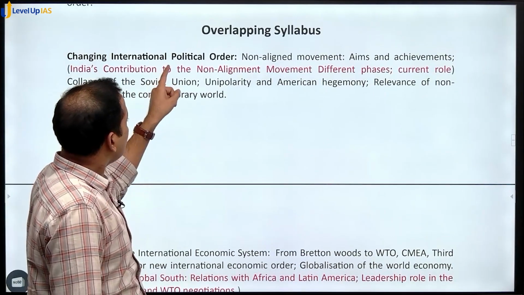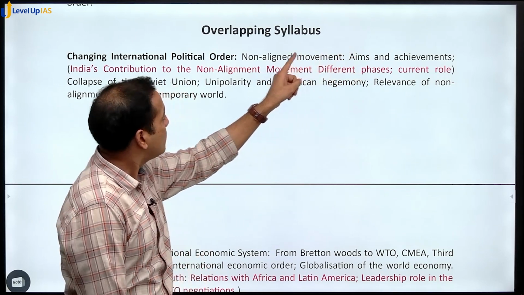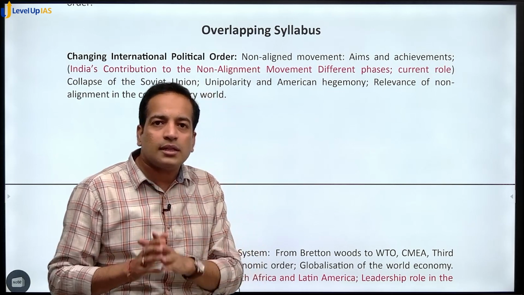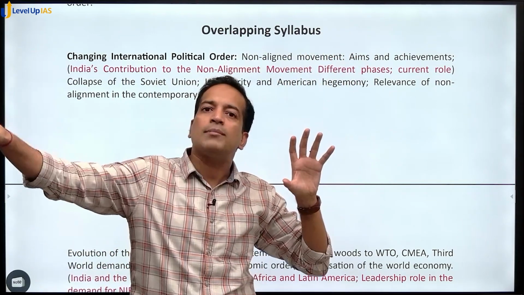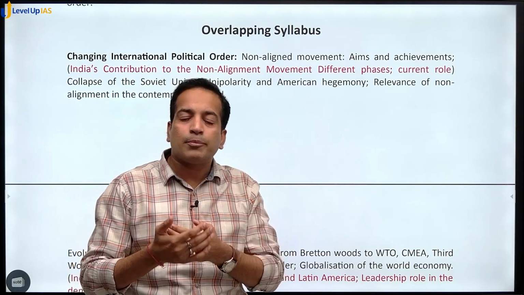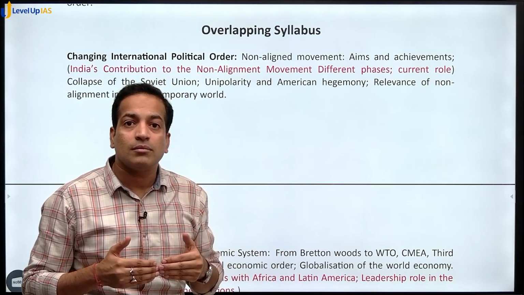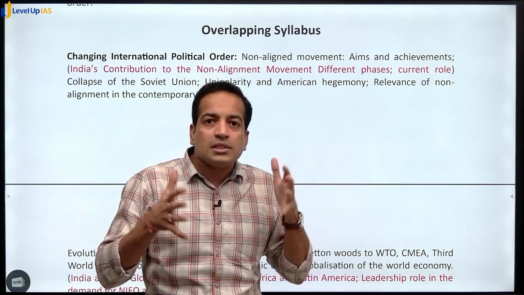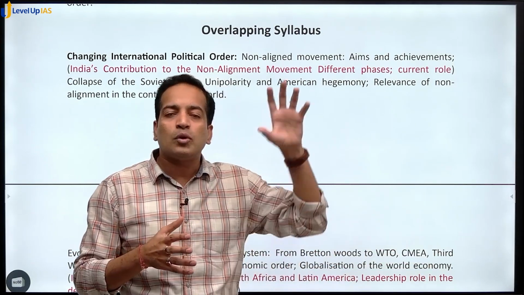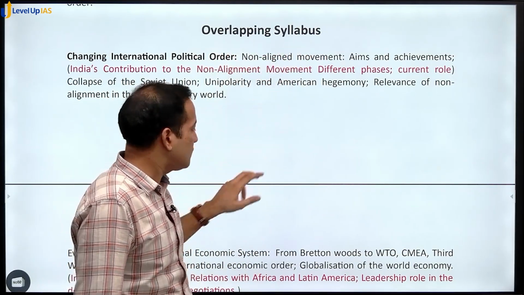For example, while we shall be discussing the non-aligned movement, its aims and objectives, at the same time we shall also discuss India's concerns, so that it does not happen that NAM lies in one place and India and NAM lie separately. While we start discussing NAM, its pros, cons, how it evolved, simultaneously we will discuss India and NAM. So this will give a comprehensive understanding, and if a question comes which links both NAM and India, you'll be in a far better position to handle this.